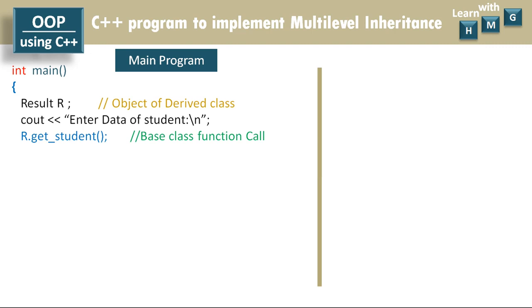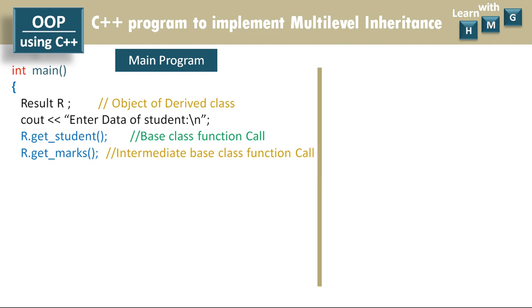So first of all, I will accept the roll number and name of the student by calling the getStudent function of the base class using object R. So R dot getStudent. Then I will call the getMarks function, which is the member function of the intermediate base class, and this function will accept the values of two data members, marks1 and marks2.